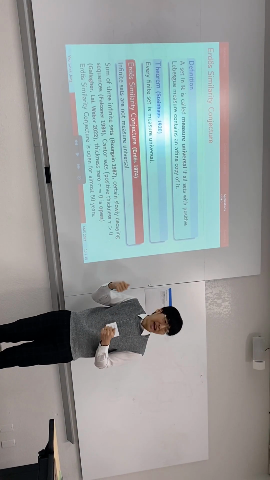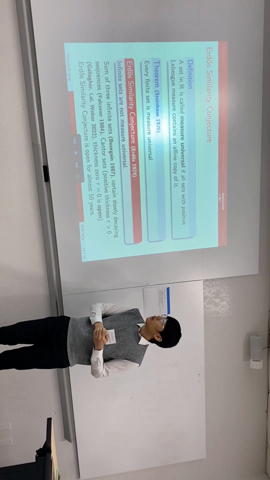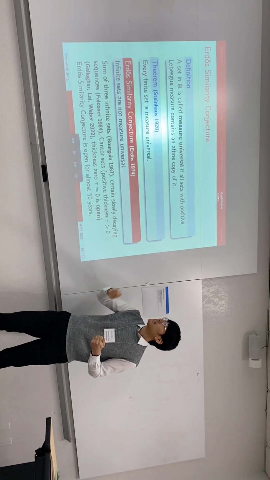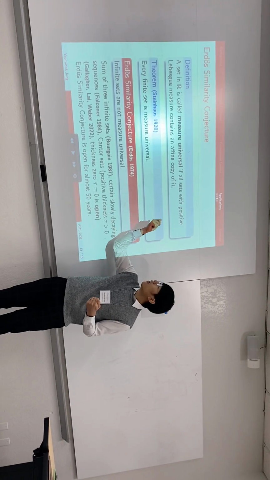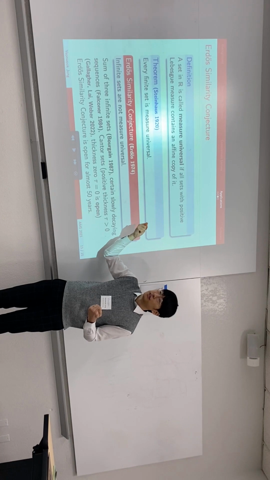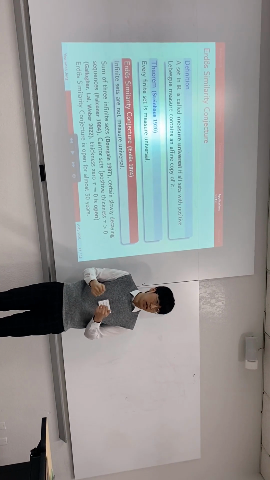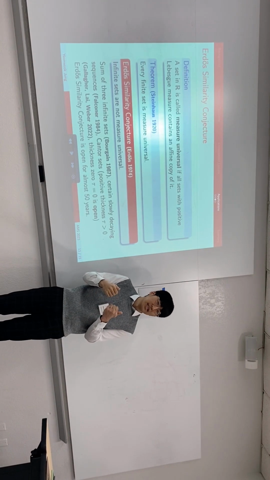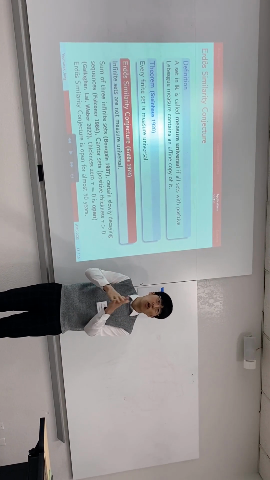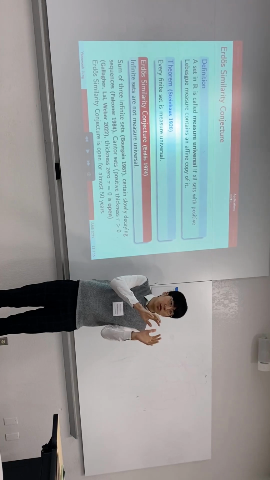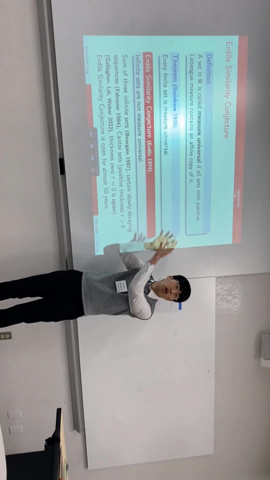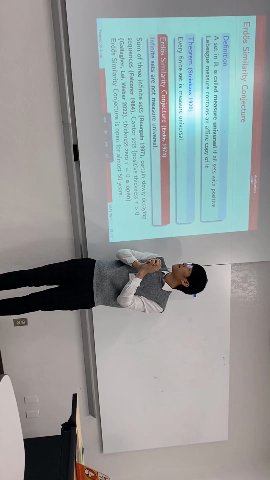Secondly, we consider the Erdős similarity conjecture. We first introduce a definition: we say a subset of R is called measure universal, or just universal, if all sets with positive Lebesgue measure contain an affine copy of it. So in a sense, a set is a universal pattern in all positive Lebesgue measure sets because we can take a copy of it and put it inside all positive Lebesgue measure sets.